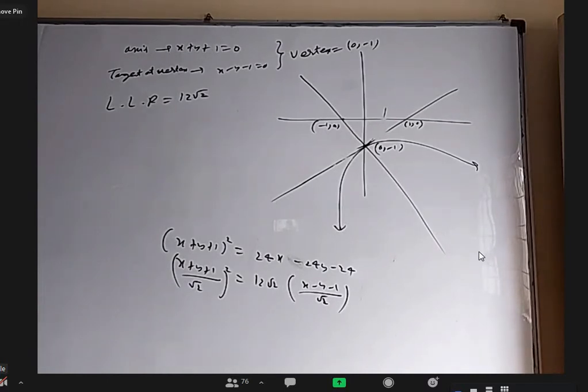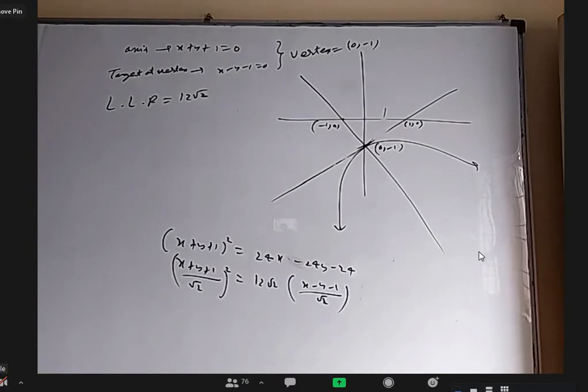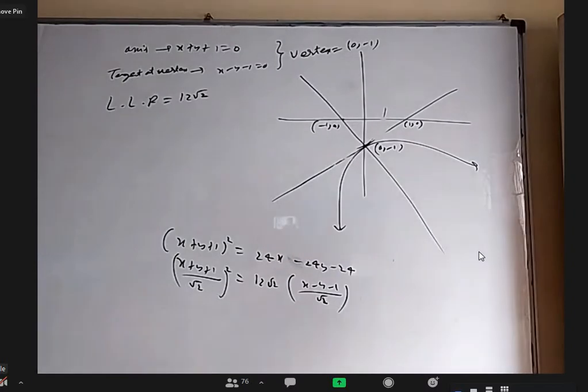I want focus and directrix. Three comma minus 4. Yes, correct.